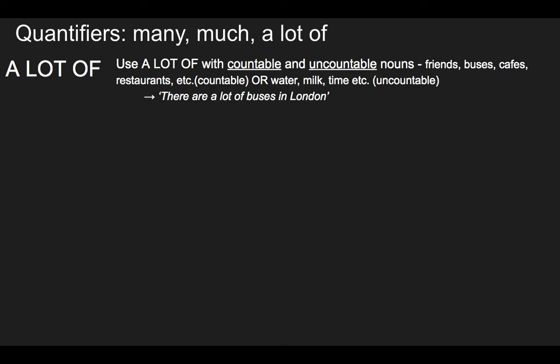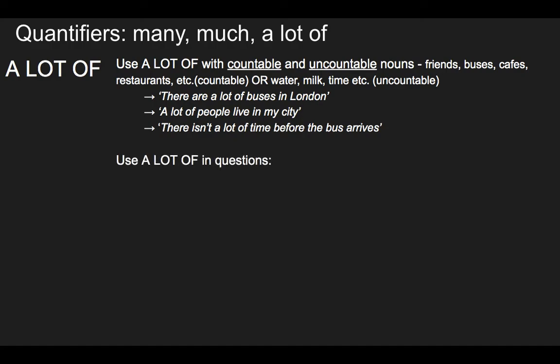So there are a lot of buses in London, countable. A lot of people live in my city, countable. Or there isn't a lot of time before the bus arrives, uncountable, time.